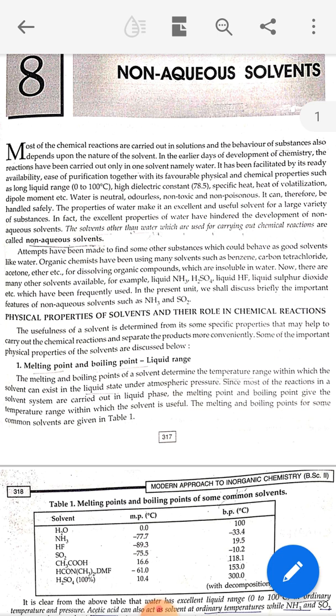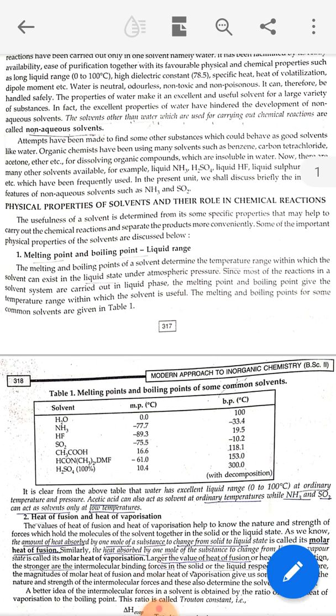The melting and boiling points of a solvent determine the temperature range within which the solvent can exist in the liquid state under atmospheric pressure. Most of the reactions in a solvent system are carried out in liquid phase, so the melting and boiling points give the temperature range within which the solvent is useful.